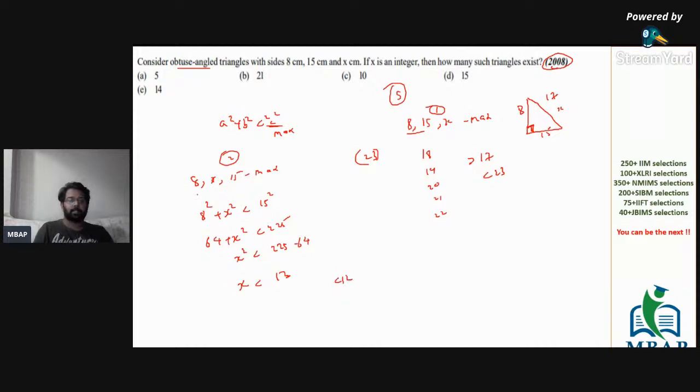But again, the difference of two values should be less than the third value. Tell me how many values will be possible here. I know the maximum value which is going to be possible here is going to be 11. And the other set of values, what is going to be possible? The sum of two sides should be more than the third side. And the difference of two sides should be less than the third side. The only two conditions that you have to work on.